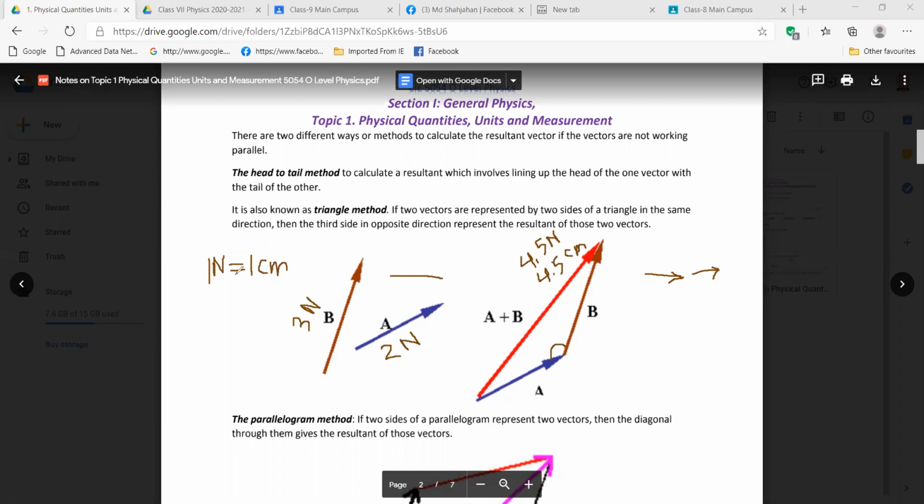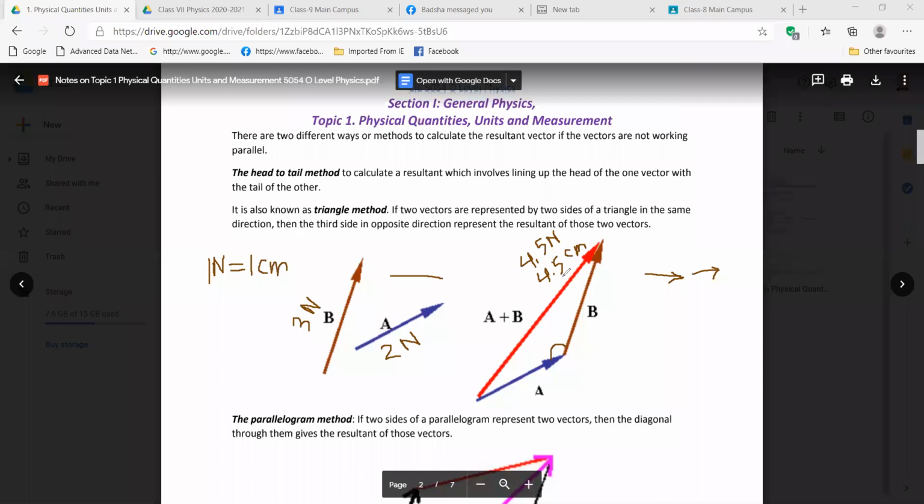As our scale was 1 Newton equals 1 centimeter, we got this scale here for A and B. That's why this one should also be the same scale, which will make the resultant 4.5 Newton. Did we get 4.5? It should be 5 Newton, right?